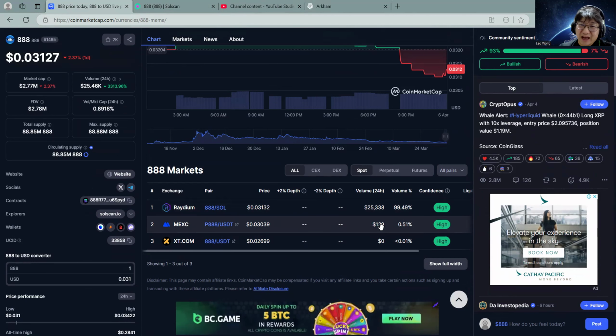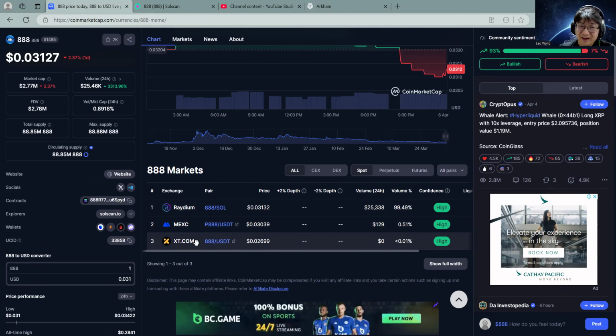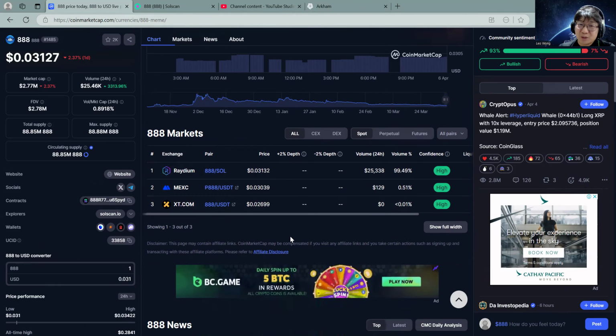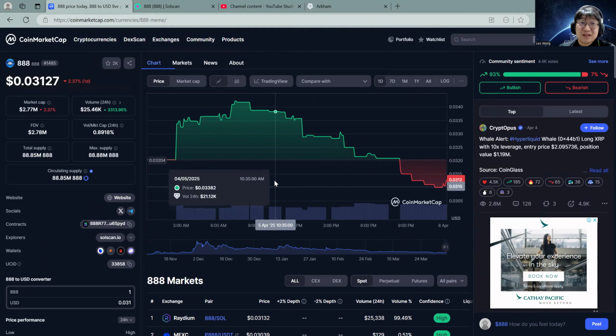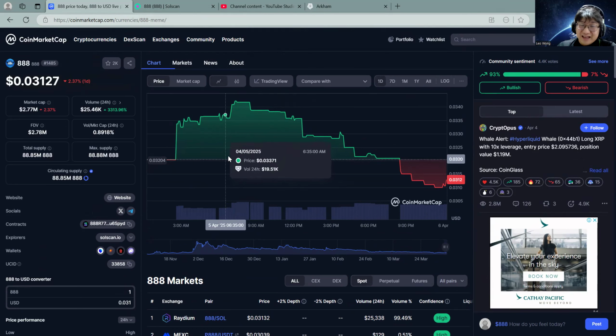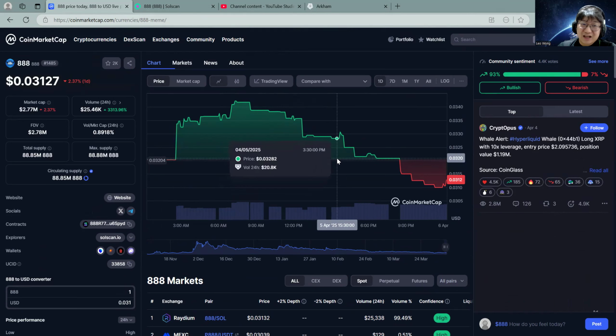On MEXC, only 129. Oh my God. XT, zero, nothing, nada, no volume. So people don't know enough about it. They're not going to buy it because they don't know about it, and there is no volume. That means it's not going to move up, and chances are it's going to move down.